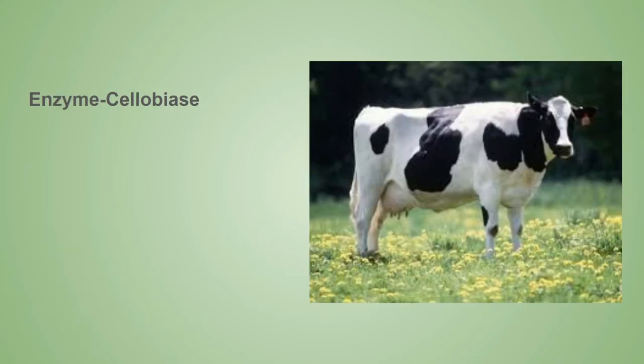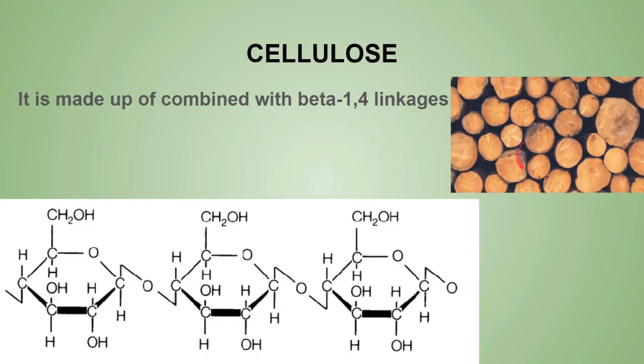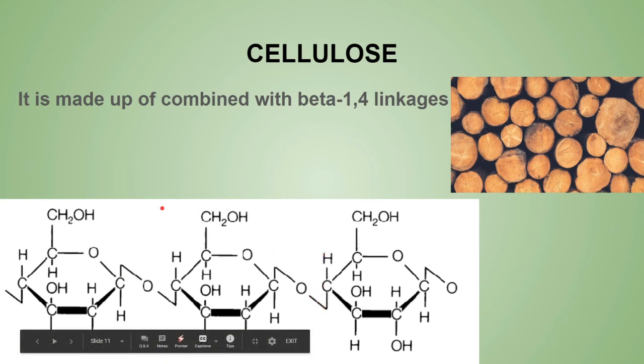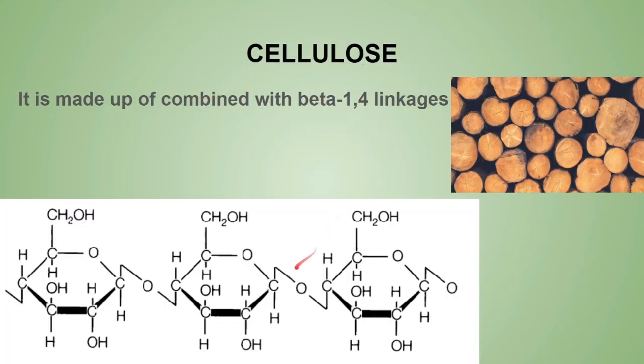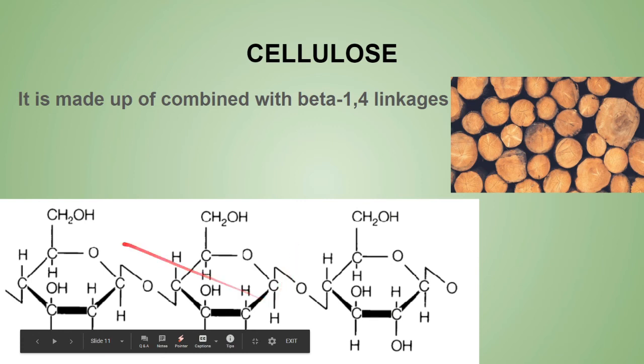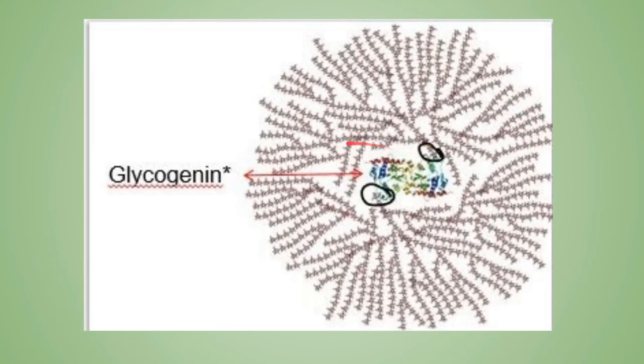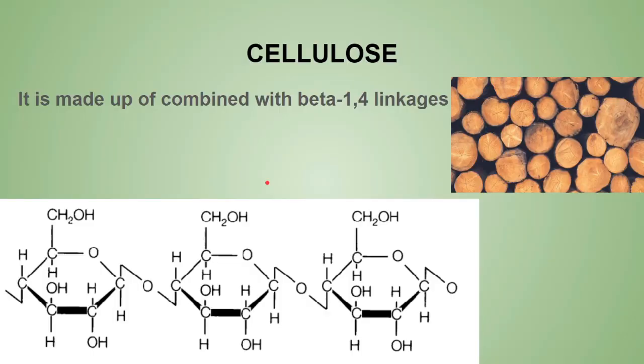Now you may know that the beta-1,4 bridges are actually broken down by one enzyme known as cellobiase. Only cellobiase can break the cellulose beta-1,4 glycosidic linkage. Only this. Okay, just don't get confused between the linkages. Over here in the cellulose we have beta-1,4 linkage. Till now we were having alpha-1,4 linkages, right? So this is a beta-1,4 linkage.